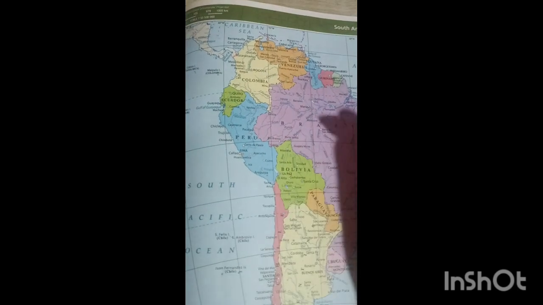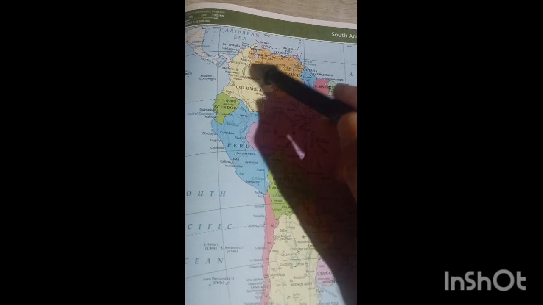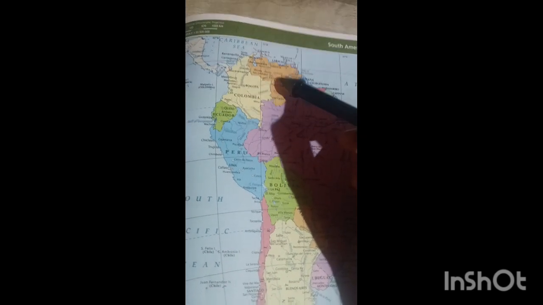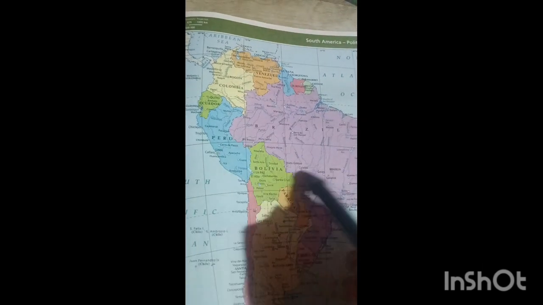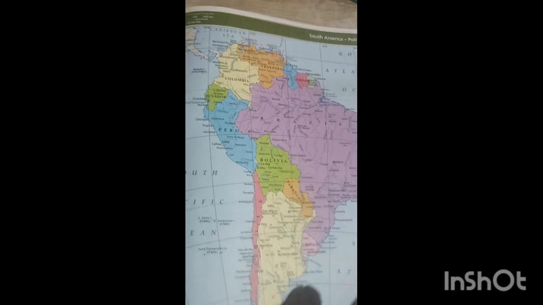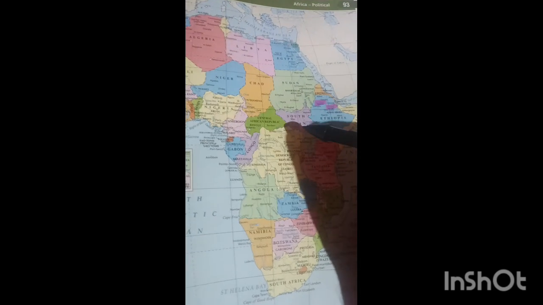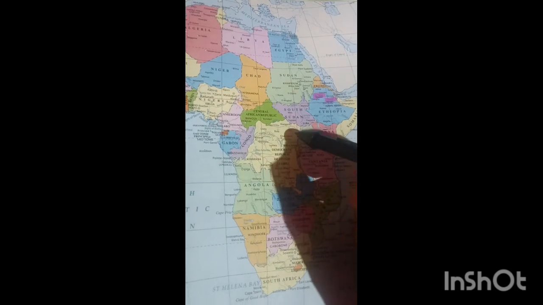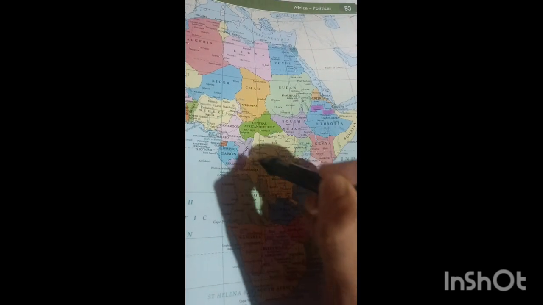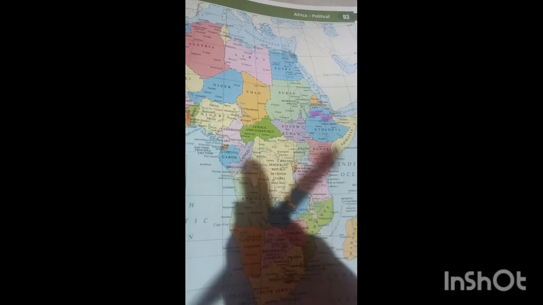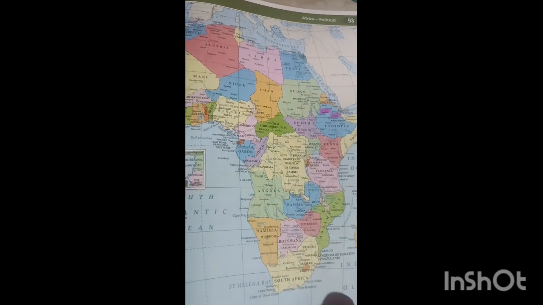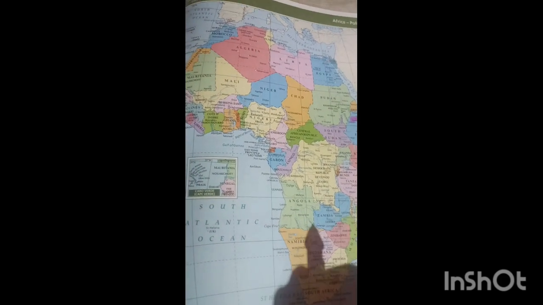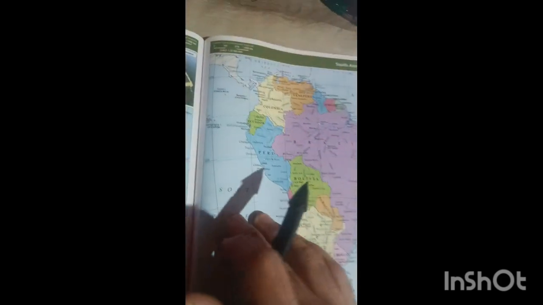So here we have to understand that he's talking about this particular region above the equator and this particular region in South America. But if we see here in the African continent, he says that the Central Africa and the southern portion, this particular belt he is talking about, does not receive rainfall during the winters. Now see here, let me show it here.